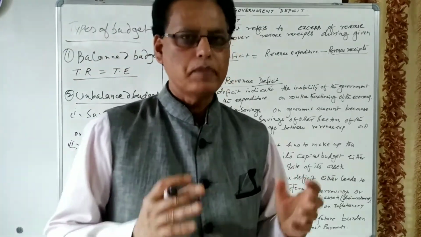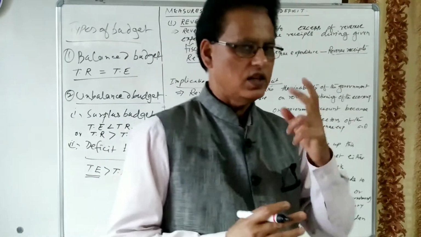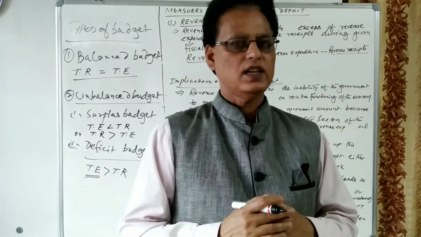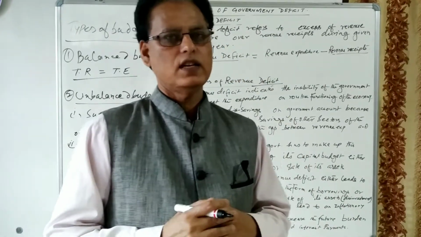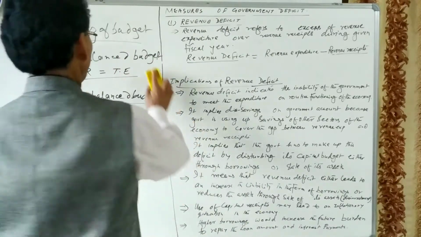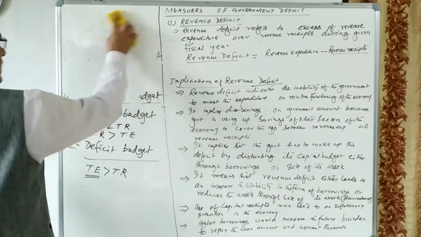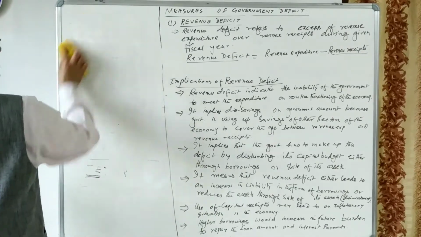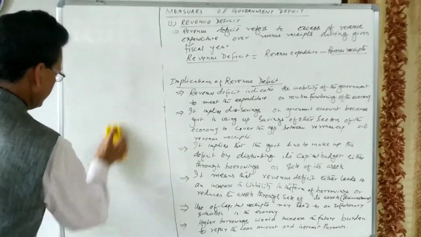Deficits are measured in three types. There are three types of deficit. One is called the revenue deficit, another is called fiscal deficit, and the third one is called primary deficit. So we'll discuss all three types of deficit one by one, and the first one is called revenue deficit.